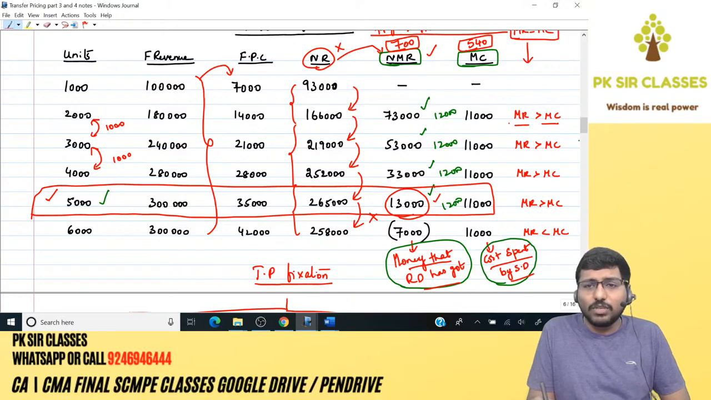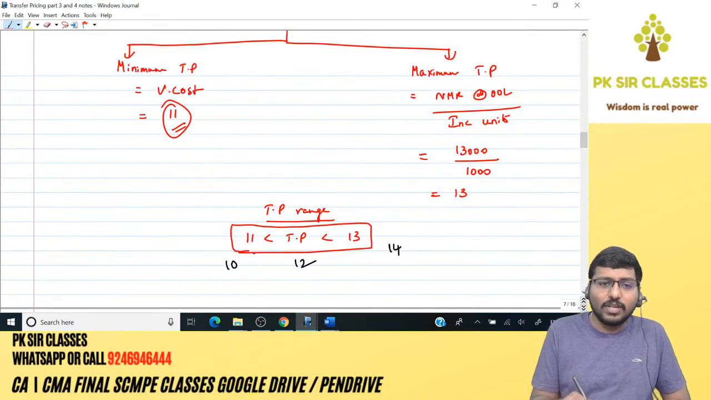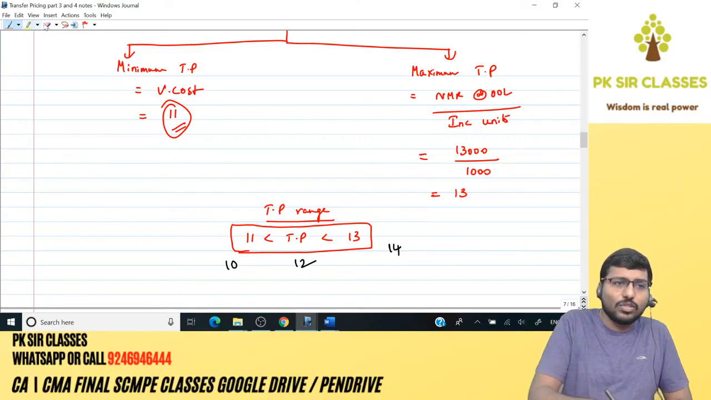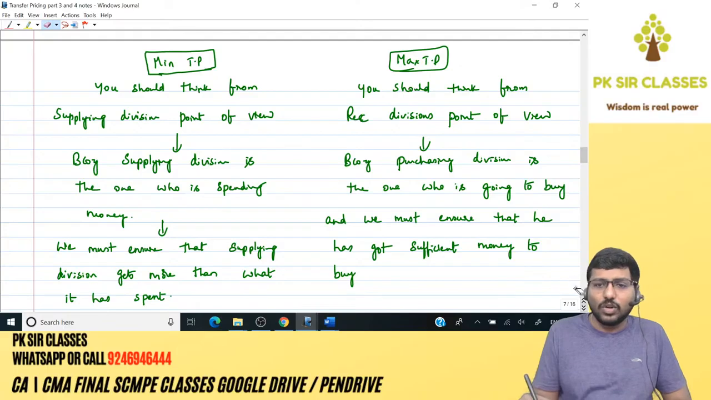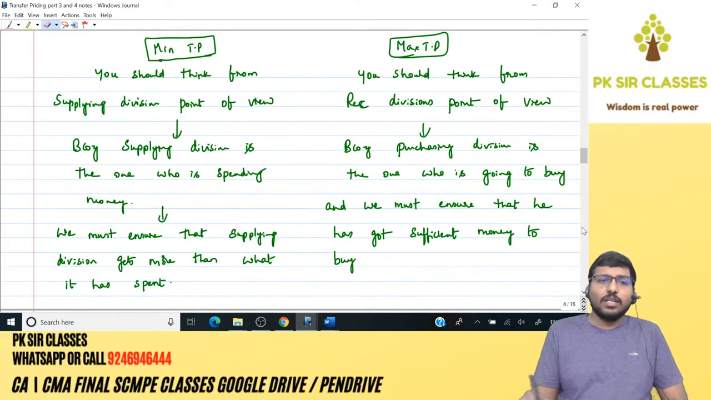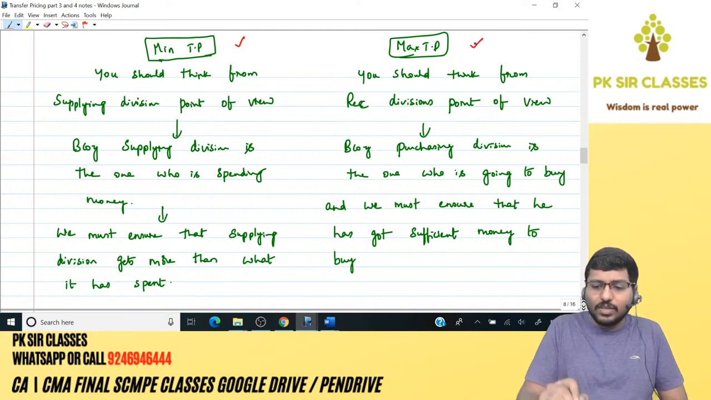If MR is greater than MC, we'll go to the next level. MR is greater than MC, we'll go to the next level. But here MR is less than MC, so we'll stop here itself. That's the logic. So transfer price fixation: 11 is less than TP is less than 13. That also we know. I try to make it very simple. Now look at the logic. Listen here, guys: minimum TP, maximum TP. We are going to revise again.